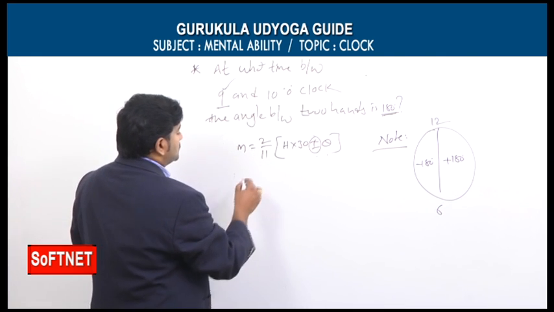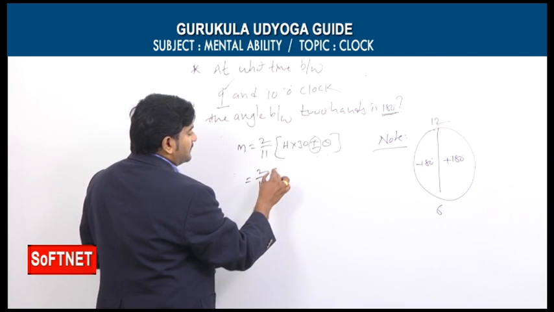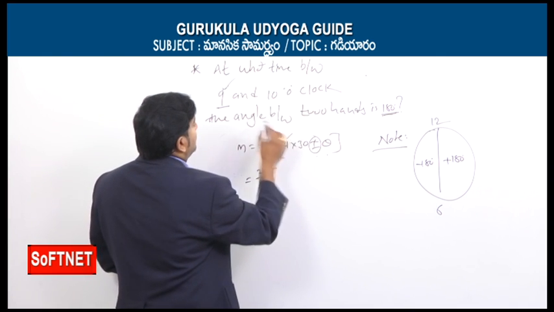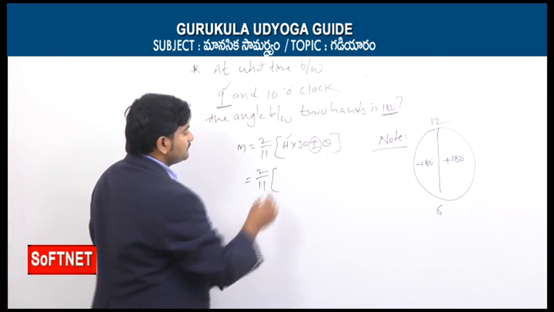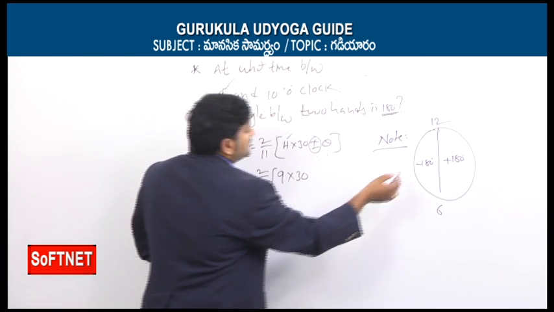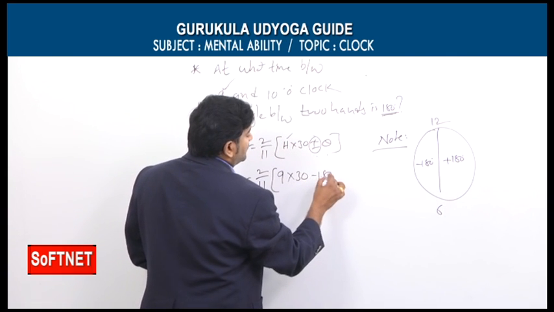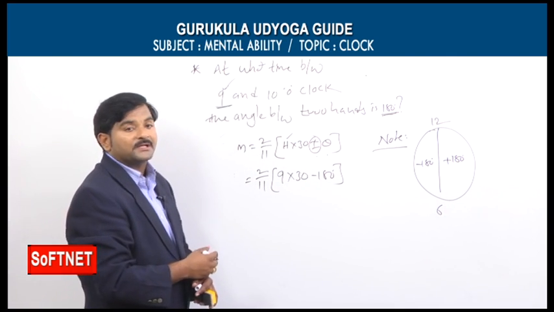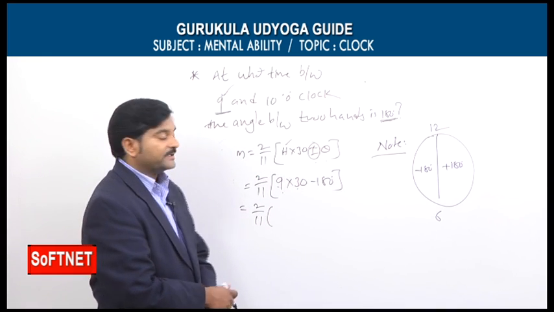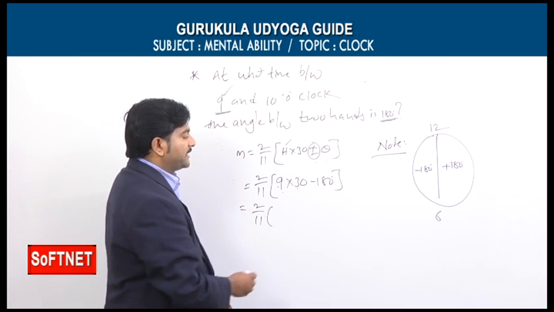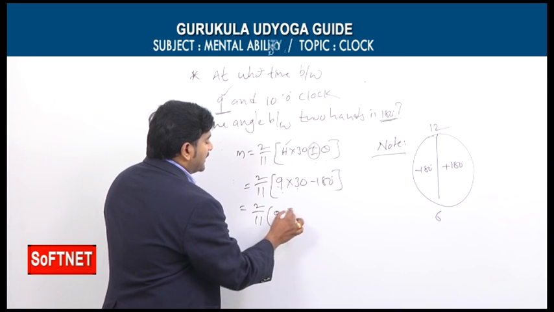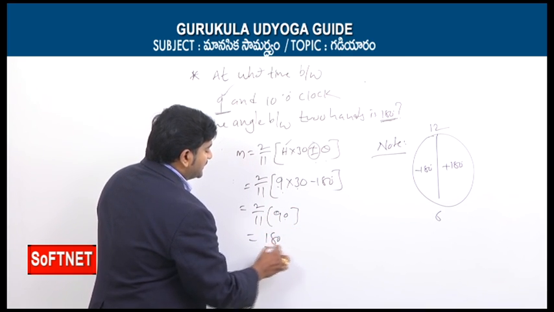So now let us solve the problem. The 2 by 11 formula is what? H into 30 plus or minus theta. What is our starting hour? Starting hour is equal to 9. That's why 9 into 30, here plus or minus is there. Since here the time comes under the second part, we need to take minus 180 degrees. So what we can say, my dear students? 2 by 11 into 9 into 30 means 270 degrees. 270 degrees minus 180 equals 90 degrees. 90 degrees into 2 means 180 degrees by 11.